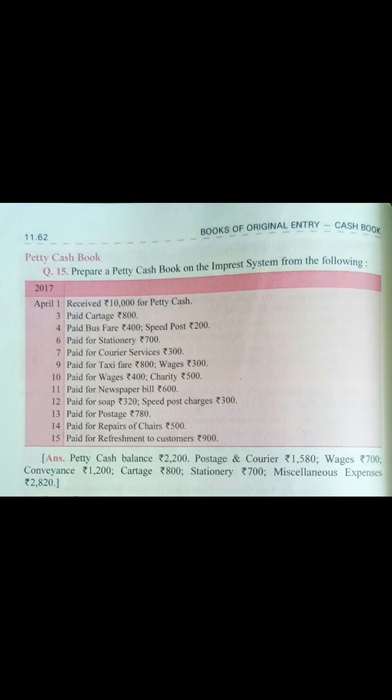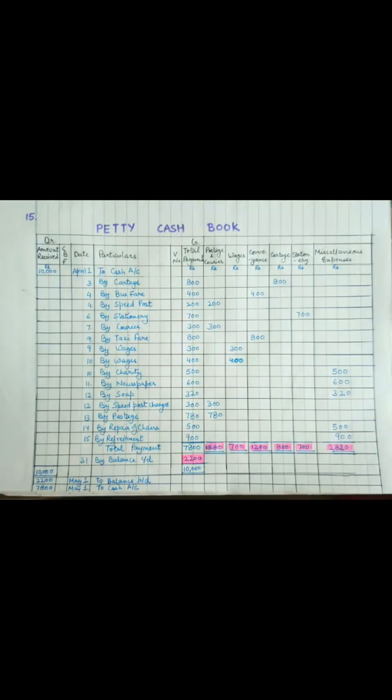So again in the petty cash book in the date column April 10 has been written, in particulars by wages, and 400 has been entered in the wages column as well as in total payments. And on the same date, charity was also done of 500 rupees. So in the next row, I have written again in the date column 10 April and in particulars by charity.